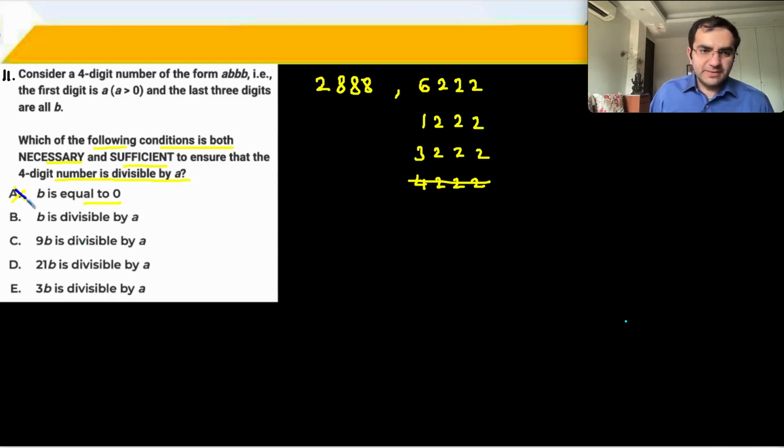I have a bunch of examples. B is divisible by A. 8 is divisible by 2, but 2 is not divisible by 3. So therefore ये तो ज़रूरी नहीं है. ठीक है. Then if I check all of these options is necessary and sufficient.